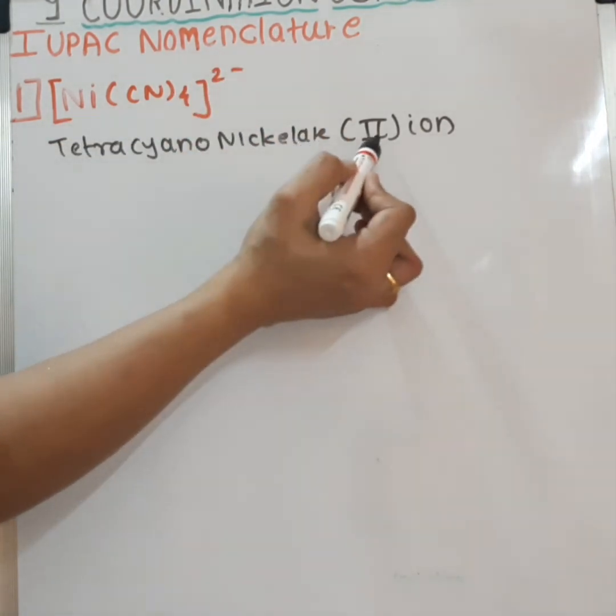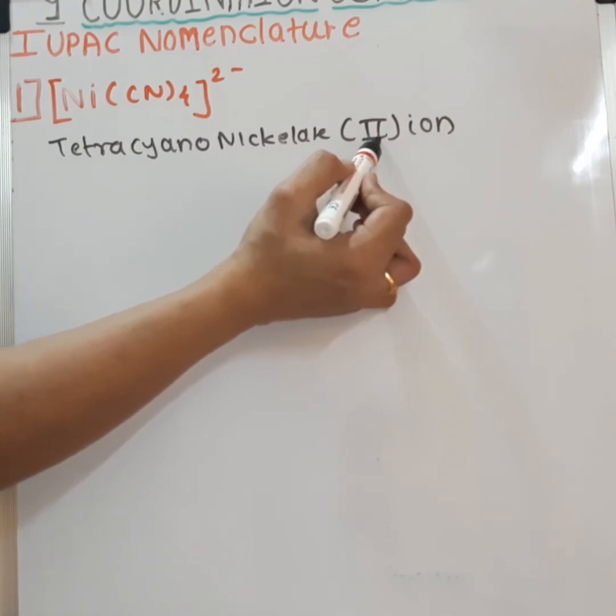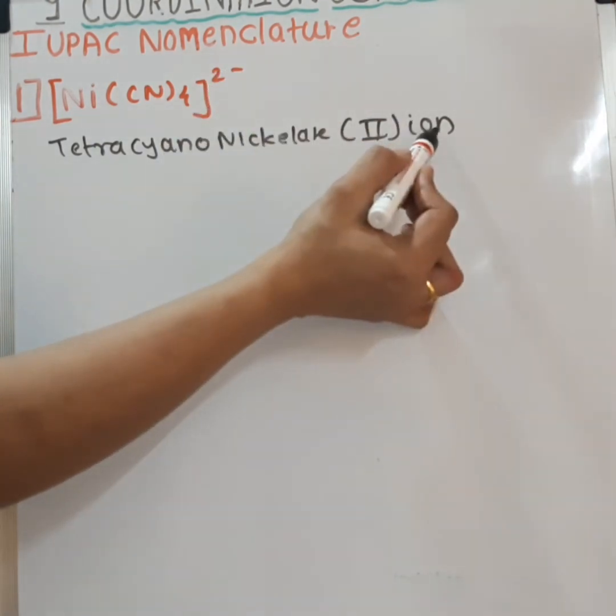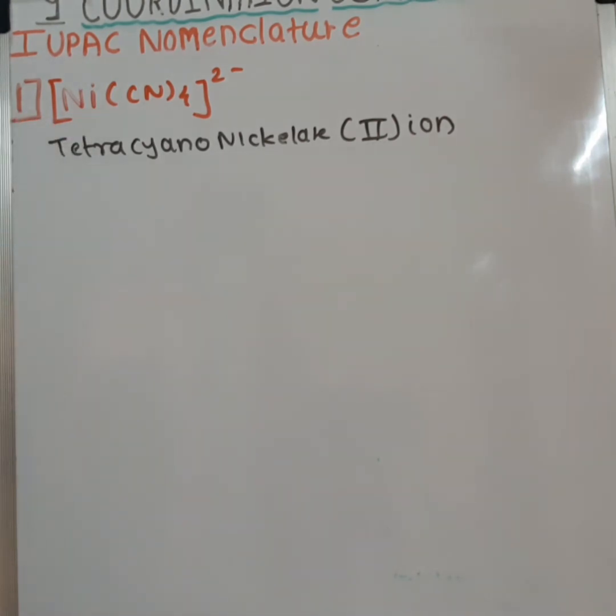So nickelate, oxidation state of the nickel is second, and as it is an ion, write ion here. So this is the first example.